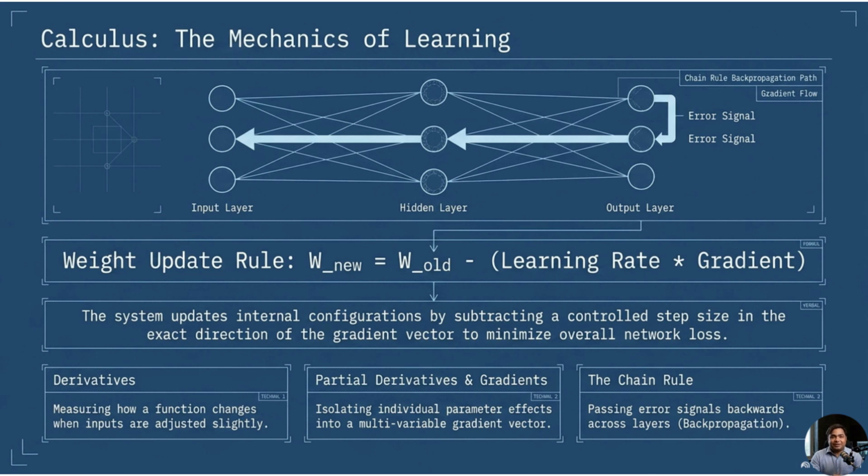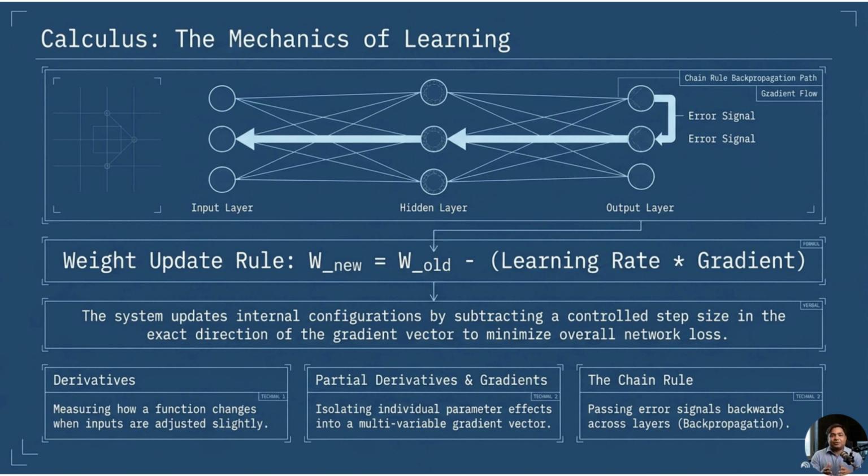This is where derivatives and gradients are used. A derivative tells us how a function changes when its input changes slightly. A gradient tells us the direction of greatest increase in a multivariable function. In machine learning, we usually want to reduce loss, not increase it. So we move in the opposite direction of the gradient. The weight update rule is new weight equals old weight minus learning rate times gradient. The learning rate controls how large each update step should be.